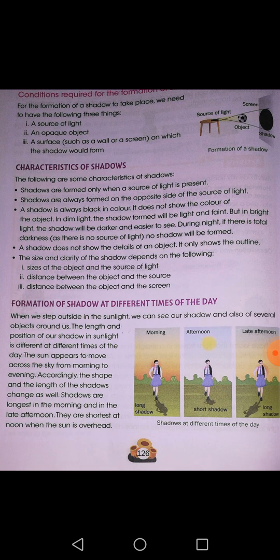It is different at different times. It depends on where the sun appears in the sky. When the sun appears on the diagonal side of yours, suppose in the morning, shadows will be longest. At the same time in the evening also shadows will be longest. While if the sun is over your head in the afternoon, the shadow will be the shortest. So this is the thing regarding the shadow.